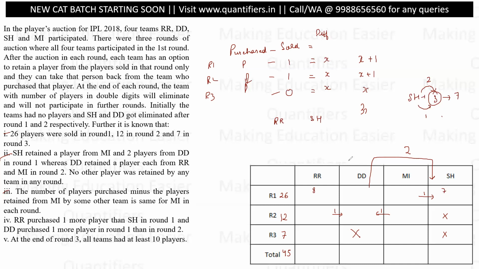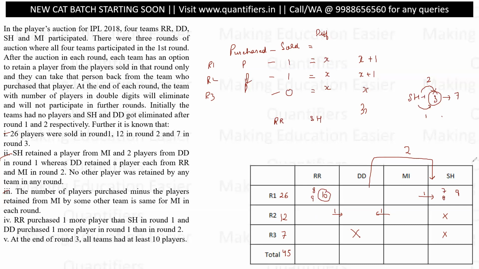Then there is a possibility that they have purchased 8. Then RR must have purchased 9. Can SH purchase 9? No, SH cannot purchase 9, because if SH is purchasing 9, RR is purchasing 10. RR would have 10 players, and RR is not giving away anything, which means RR is getting a minimum of 2-digit players, which means RR must be eliminated, but this is not possible.